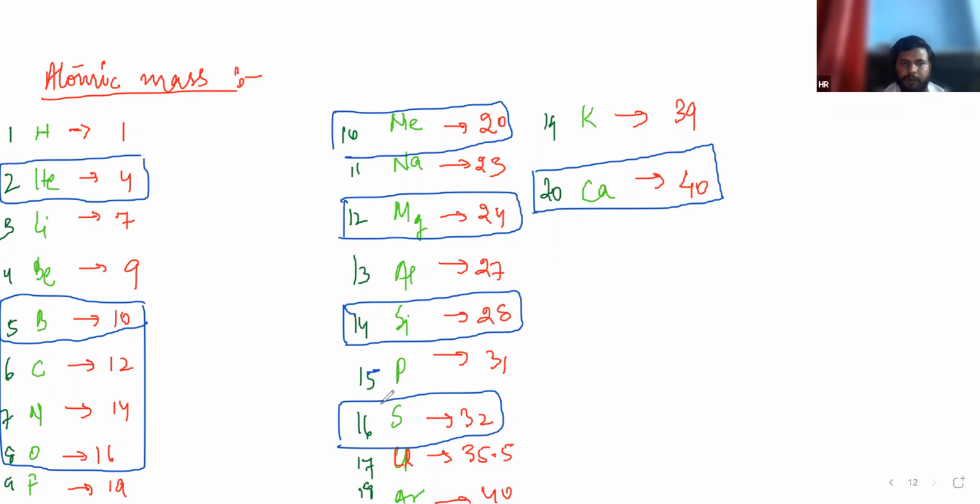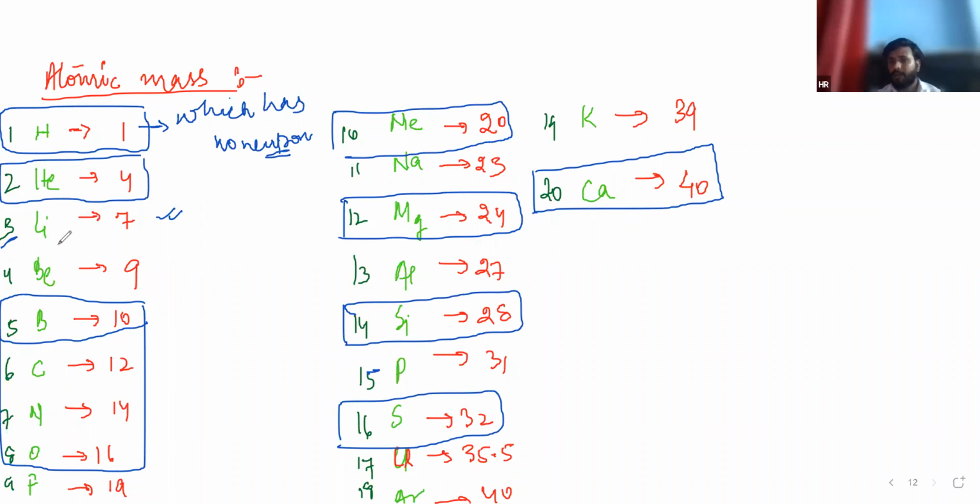Hydrogen is the only element which has no neutron. And maximum it will be greater, not less. Like the atomic number of lithium is 3, then its double is 6, and it will be 7, not 5.